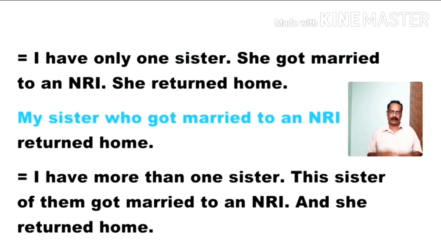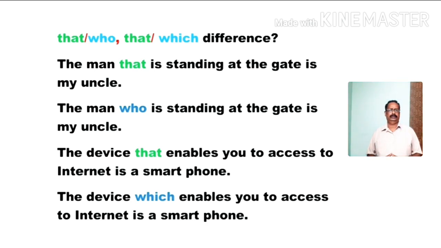Clear, friends? Are you able to understand the difference between non-defining clause and defining clause? Defining clause is used to separate or distinguish from among others. That means if there are more than one person or thing in the subject, we have to use defining. If there is only one of its kind, we give some extra information, then we use non-defining. Clear? We can use that or who for persons and that or which for things.